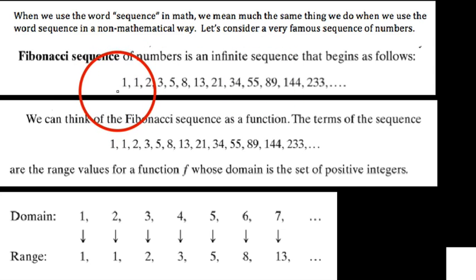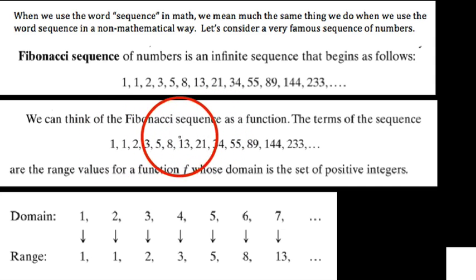If you haven't seen it before, it is just this sequence of numbers that starts with a 1, another 1 next door, and then we say the next number is 2, then 3, then 5, then 8. In terms of looking at patterns here, you might be able to infer what the pattern is. If we get up to 233, what would come next? There are typically patterns that occur with these sequences of numbers.